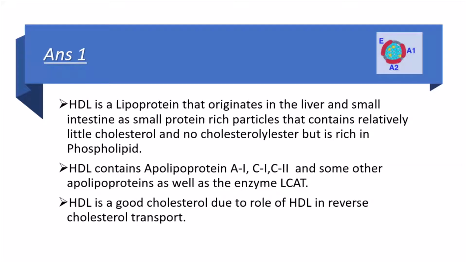Question number 1, what is HDL first? HDL is a lipoprotein. जो कहाँ से आता है? दोनों liver as well as small intestine. It is basically a protein rich particle that has relatively little cholesterol, no cholesterol ester, but is rich in phospholipids.